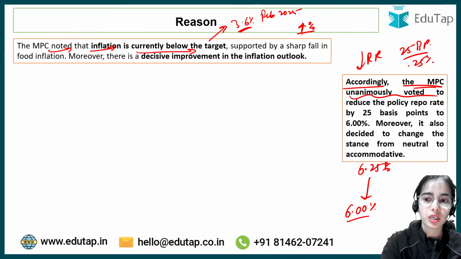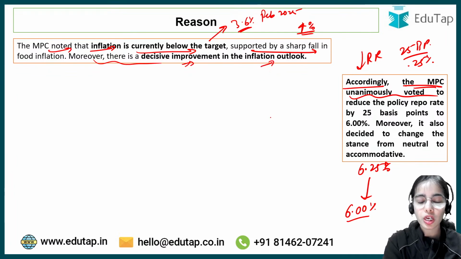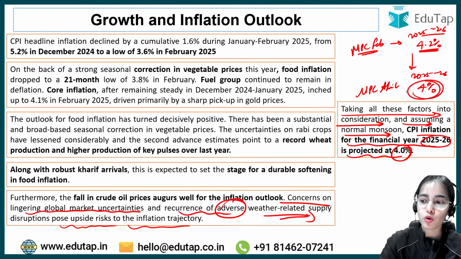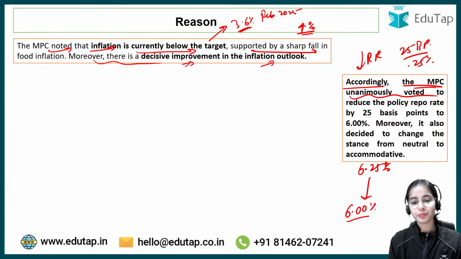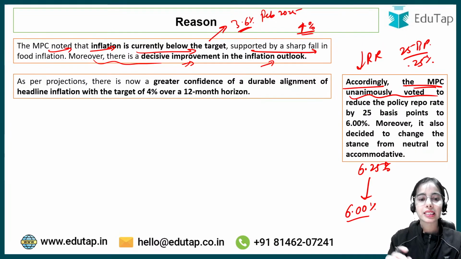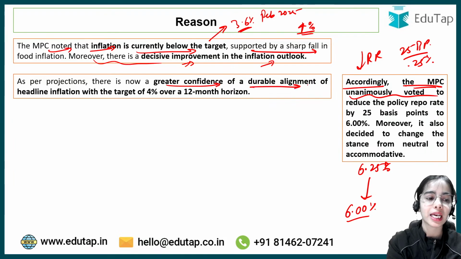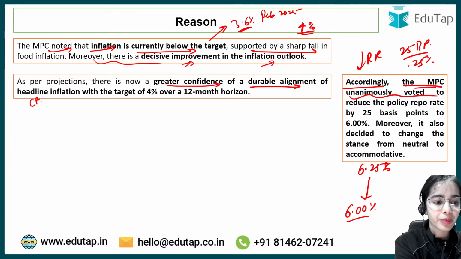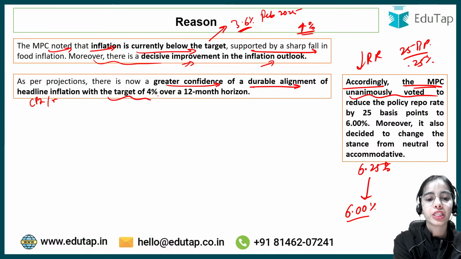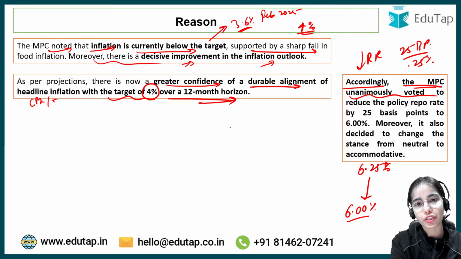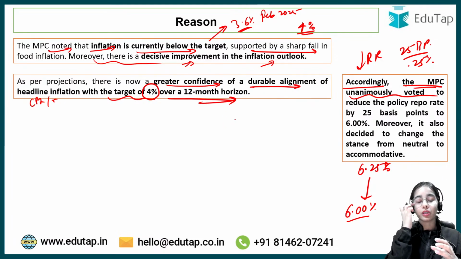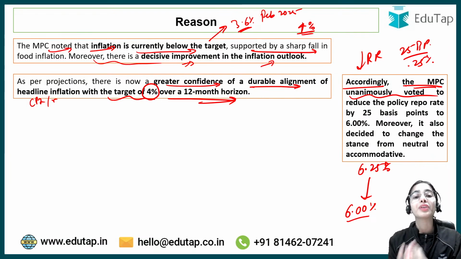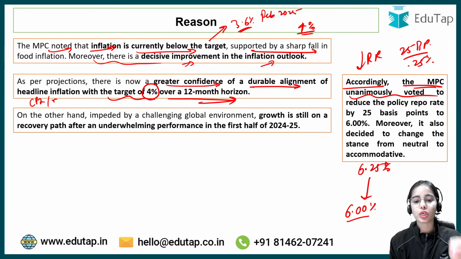So the MPC noted that inflation is currently below the target of 4%, supported by a sharp fall in food inflation. Moreover, there is a decisive improvement in the inflation outlook. We expect that inflation will be 4% in 2025-26. Okay. So as per projections, there is now greater confidence of a durable alignment of headline inflation, the CPI or retail inflation, with the target of 4% over a 12-month horizon. So we know that in the medium term, inflation is going to be around 4%. That is, we are going to meet our inflation target. So for now, we do not have to worry about inflation. For now, we have to focus on growth.